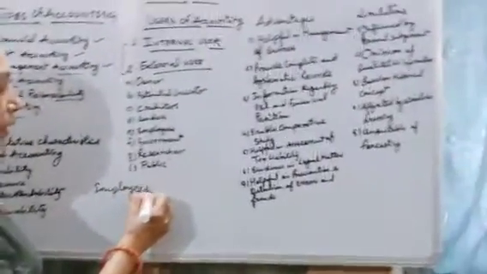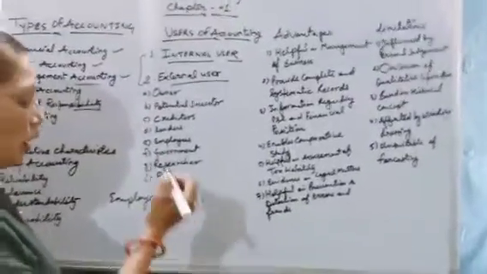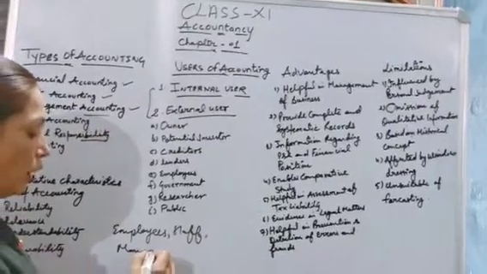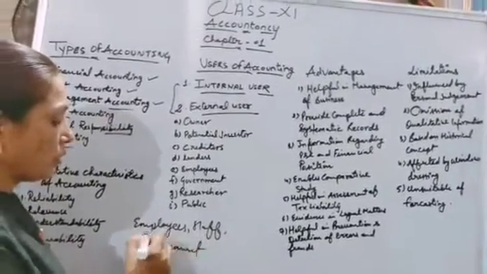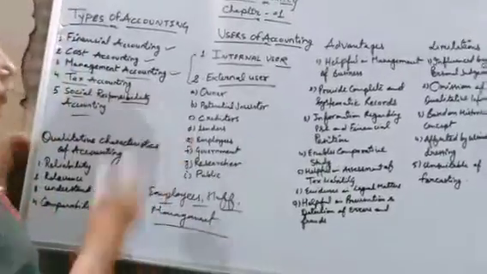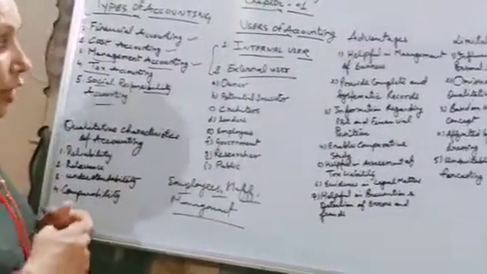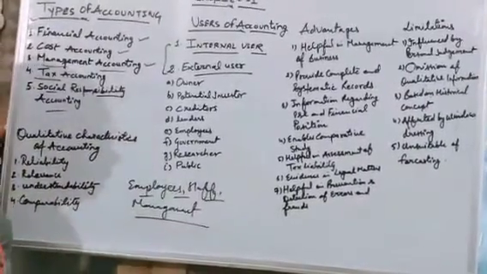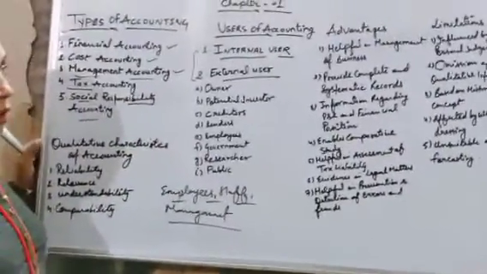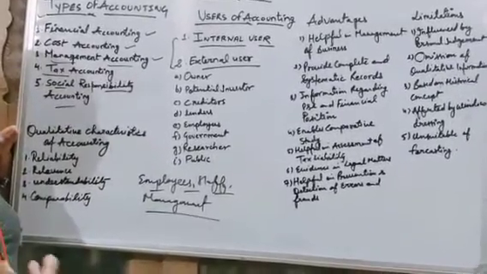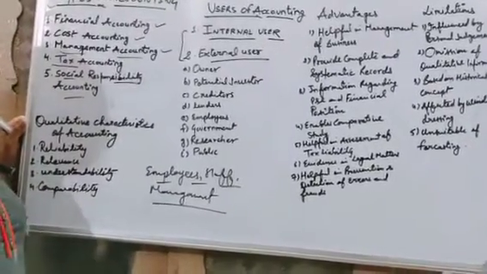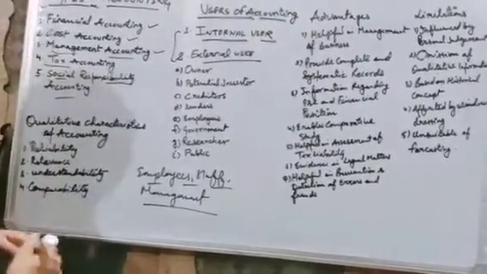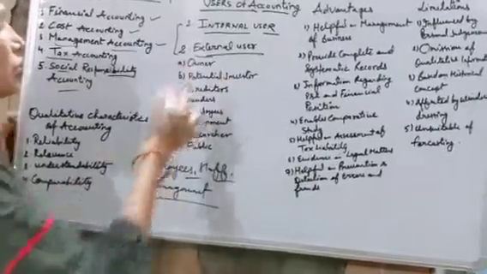Like staff, you can say management. These are all the parties linked with the business organization internally. So that's why we call them internal users. Internal users want that accounting information because they have to take some disciplinary decisions, some management decisions to run the business properly or smoothly. Okay, now come to the next part, that is external users.